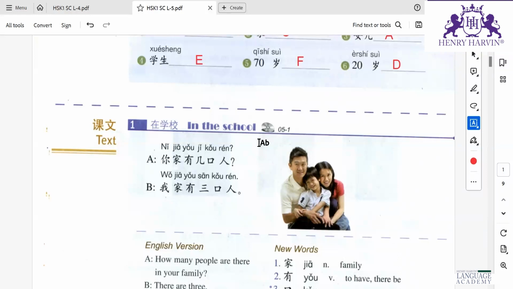Number 1. 我家有4口人。 Next one. 我家有6口人。 Next one. 我家有20口人。 Okay. Next one.